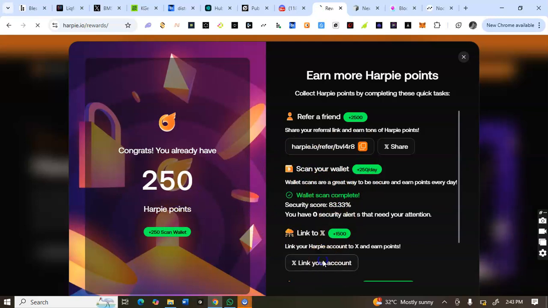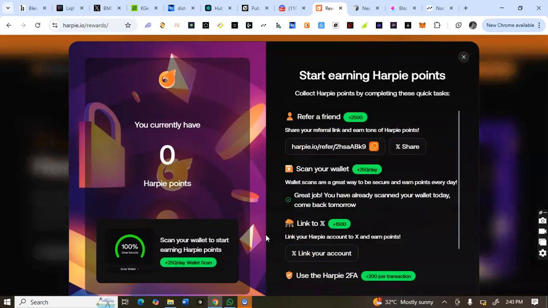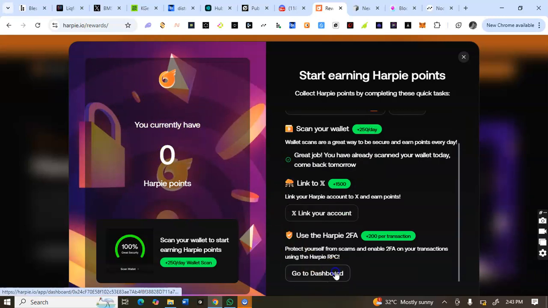I think the X is not connected. You see what I said about X API? Let me reconnect. My X is disconnected, so I have to reconnect. What's wrong with X connection? So basically, the Twitter thing is still doing somehow. Let me go to dashboard.